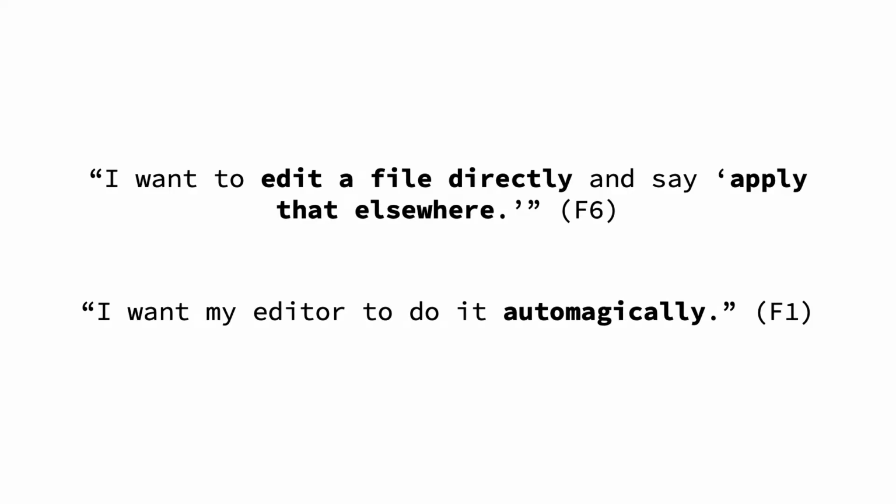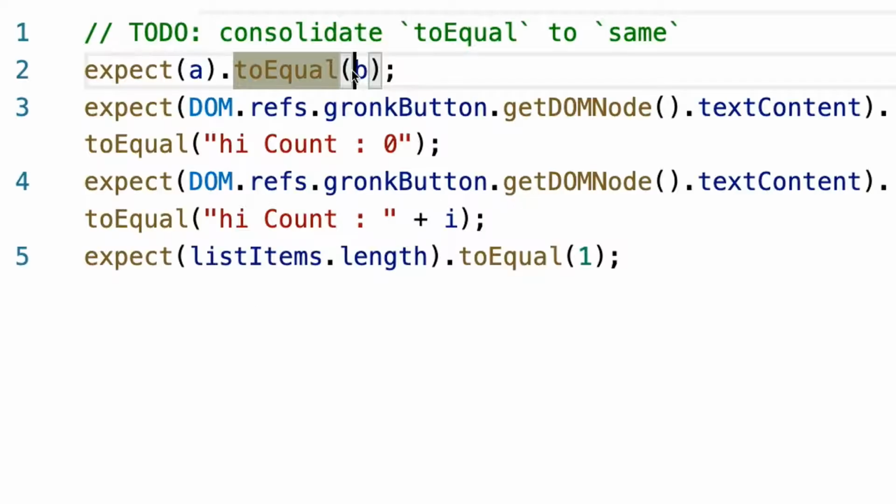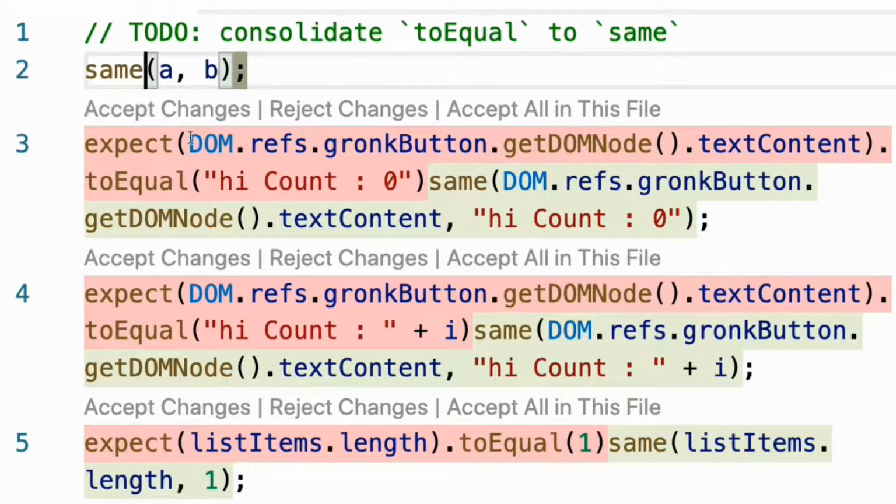In our formative interviews, participants expressed desires to make code transformations by editing files directly and have the editor apply it elsewhere automatically. Let's revisit our example. What if we can make one change to any line that needs to be transformed, but this time, the editor knows what we want to do and intelligently suggests edits to us?